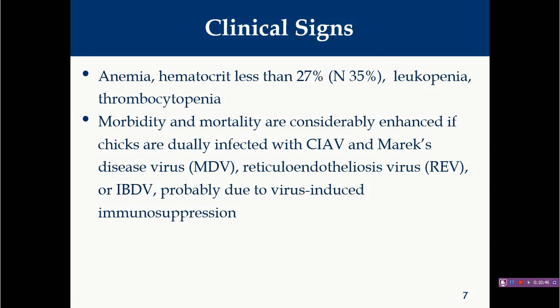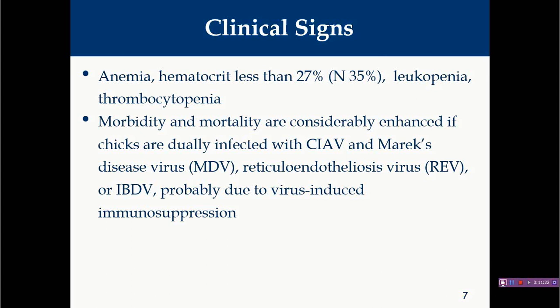The combs become very pale in color. The entire body will become pale in color. And if you go for clinical pathology, the hematocrit will be less than 27%. In normal healthy birds, you will find it will be up to 35%, right? In affected birds, whenever you find less than 27% hematocrit, you can say this bird is suffering from anemia. As well as in clinical pathology, you will find leukopenia as well as thrombocytopenia.